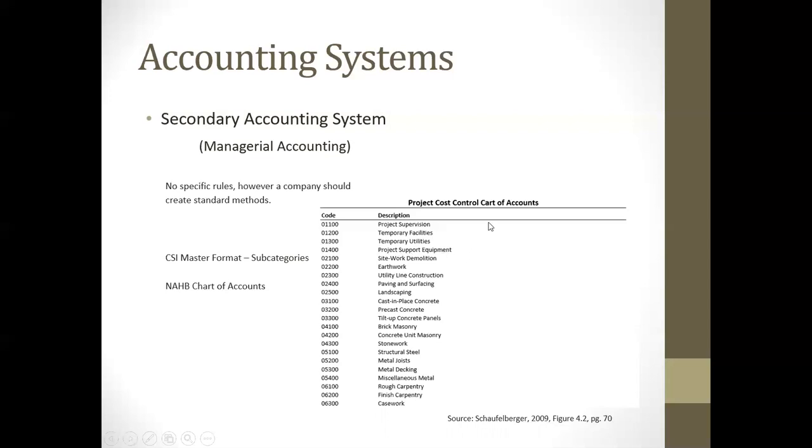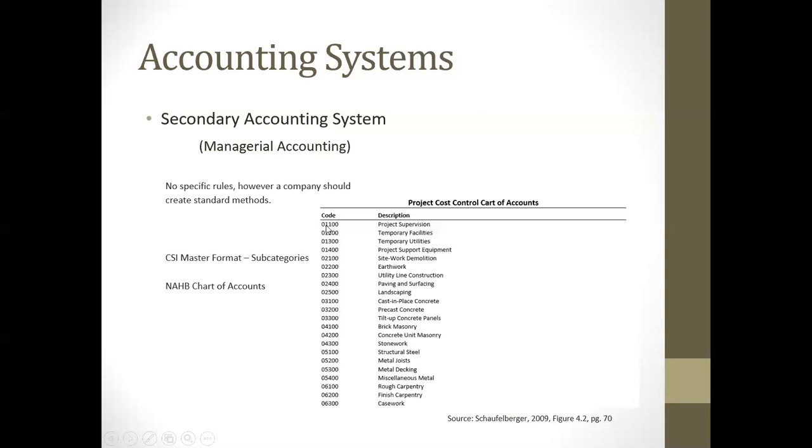And in that accounting system, I would go in and put in the budget under these different, what we would call cost codes. Okay, not our primary accounting system, but this would be on a secondary level. Now, again, this comes from figure 4.2 on page 70 of our textbook.